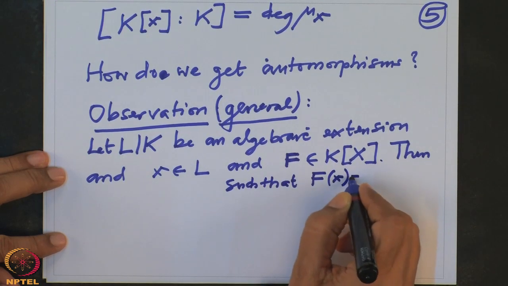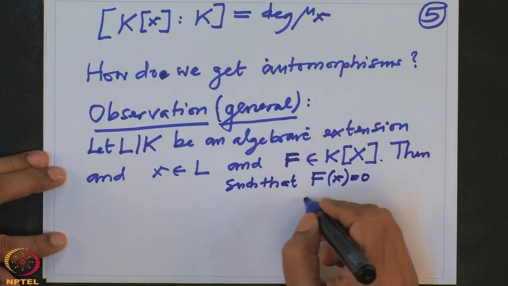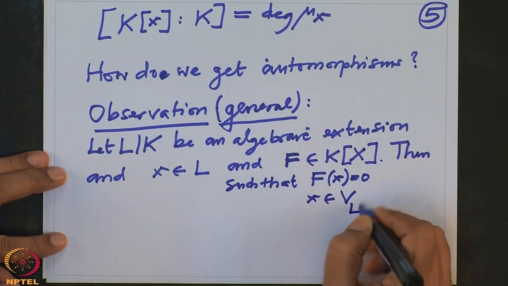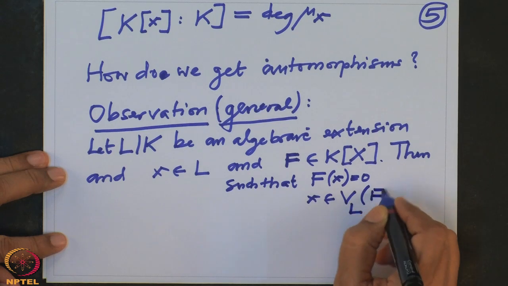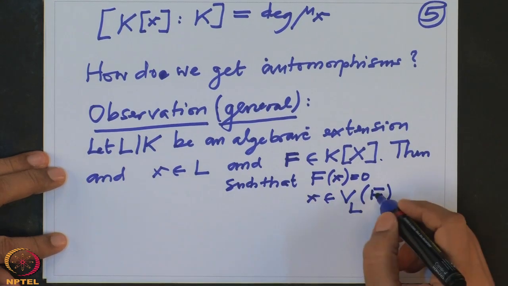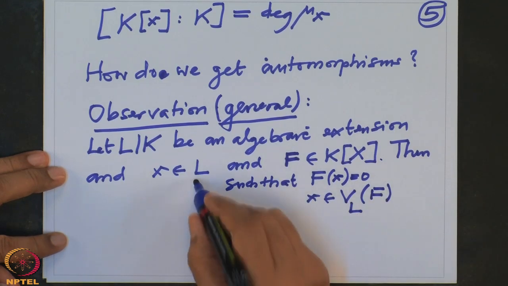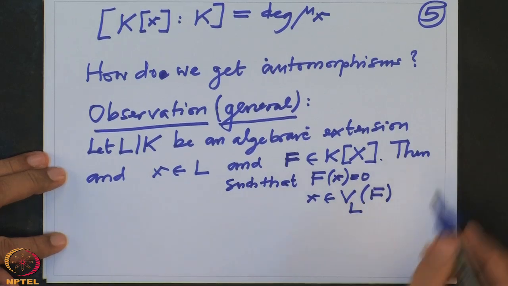So this one also writes as x belongs to V_L of f. Remember our notation, V_L of f is the set of all zeros of f inside the field L. This x may not be in K. So take such a thing.